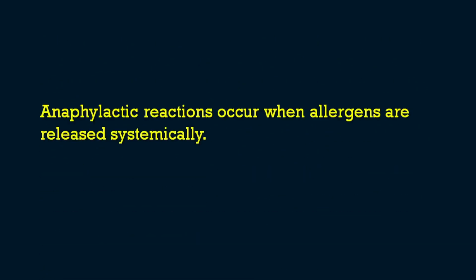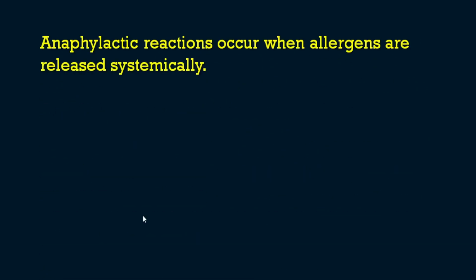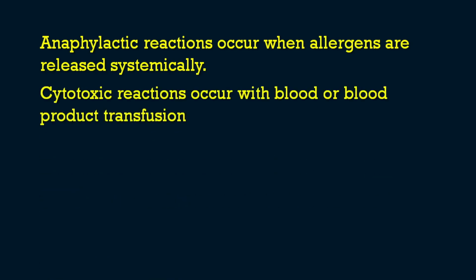Then the other options we will see. What is an anaphylactic reaction? Anaphylactic reactions occur when allergens are released systemically. That is important. There will be systemic manifestations. I'm not going to explain this in detail, so you can refer to it later. Then what is a cytotoxic reaction? Cytotoxic reactions occur with blood or blood product transfusion. This is also important. Details you can refer to later.